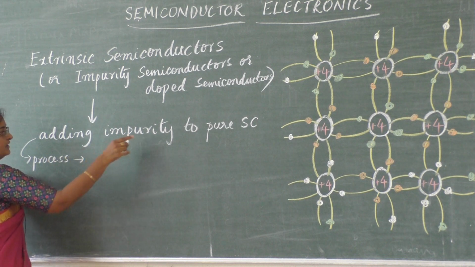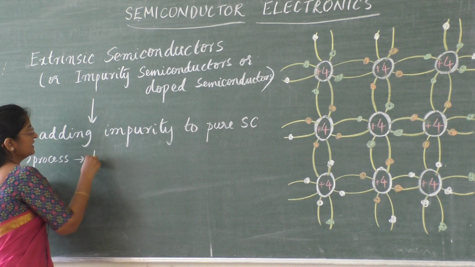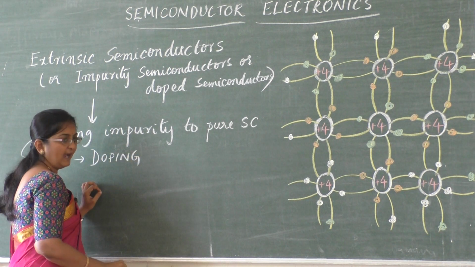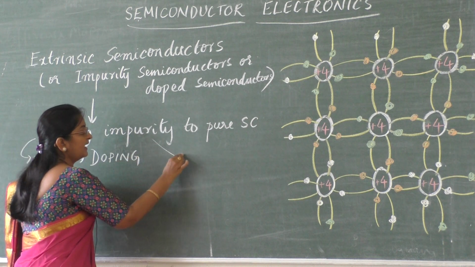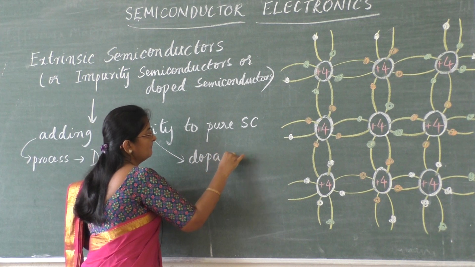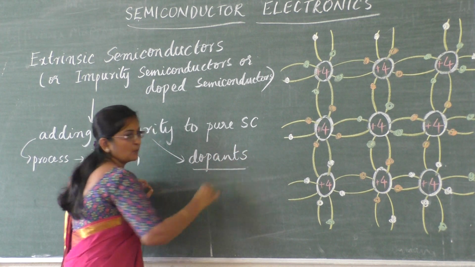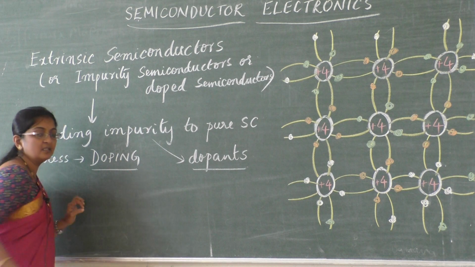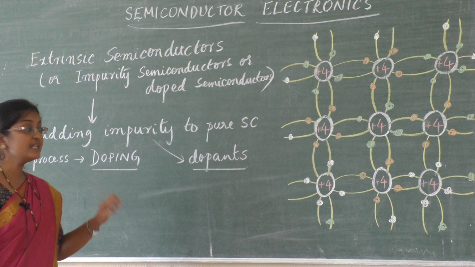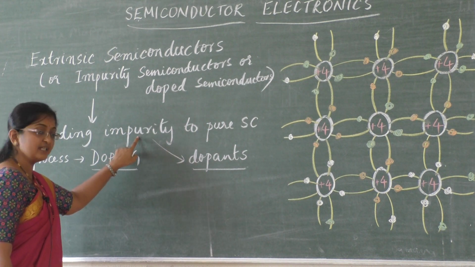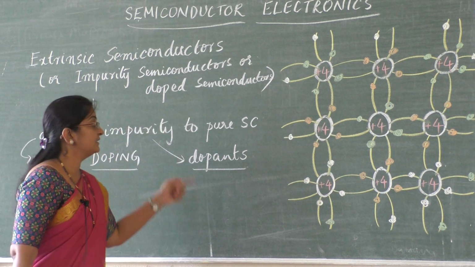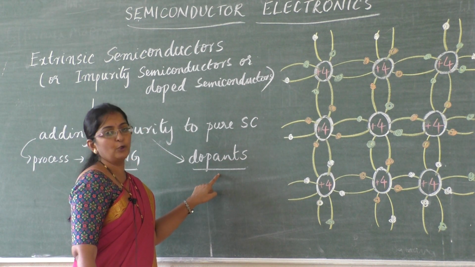The process of adding impurity to the pure semiconductor is called doping, and the impurity we are adding is called dopants. Hope it is clear, students, what doping is. The process of adding impurities to the pure semiconducting material is called doping, and the impurities we select of our choice to increase the conductivity are called dopants.